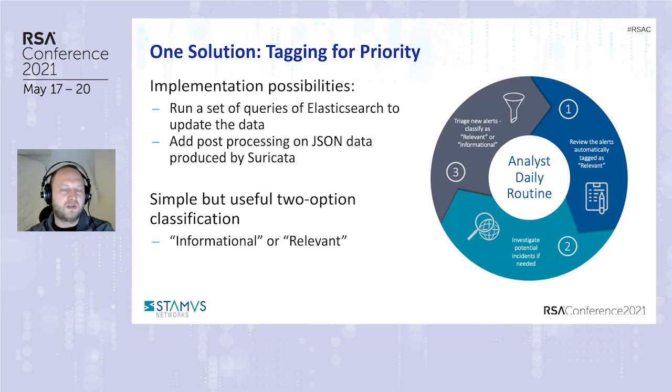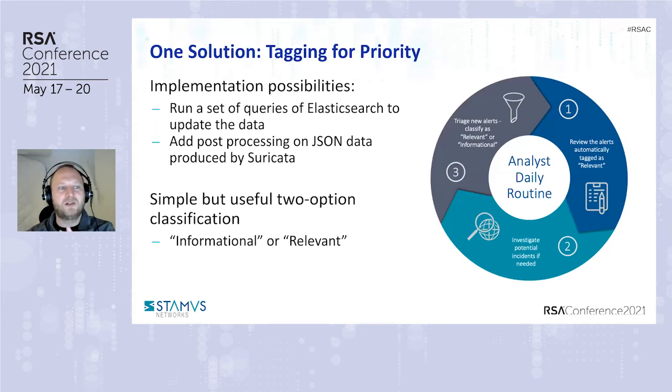So try not to suppress, but use a tagging mechanism. There are some simple possibilities. If you are using something like Elasticsearch, you can do queries and update the data inside Elasticsearch. You can also work on the output of Suricata with some post-processing to do the filtering.